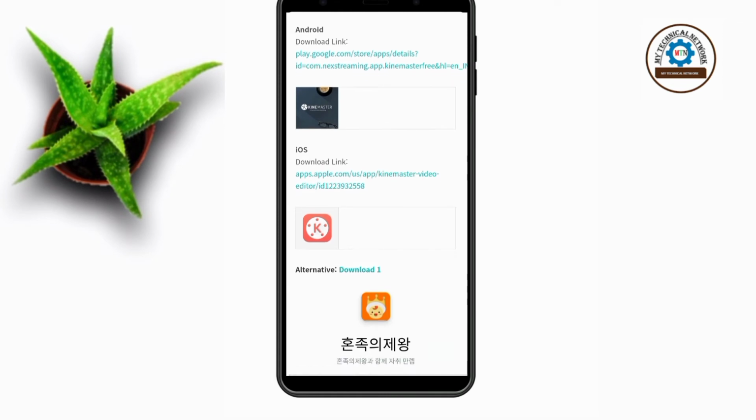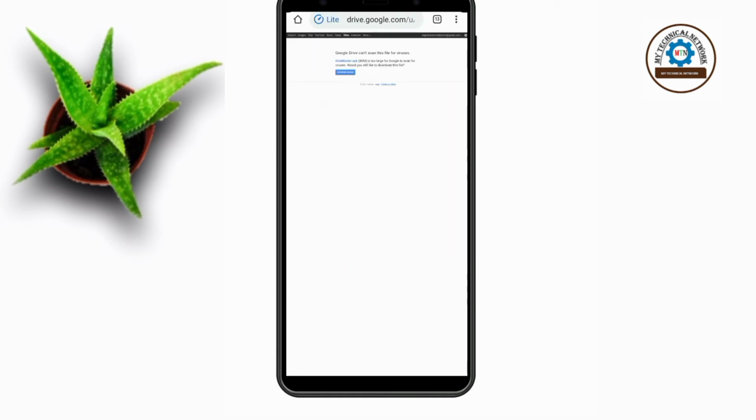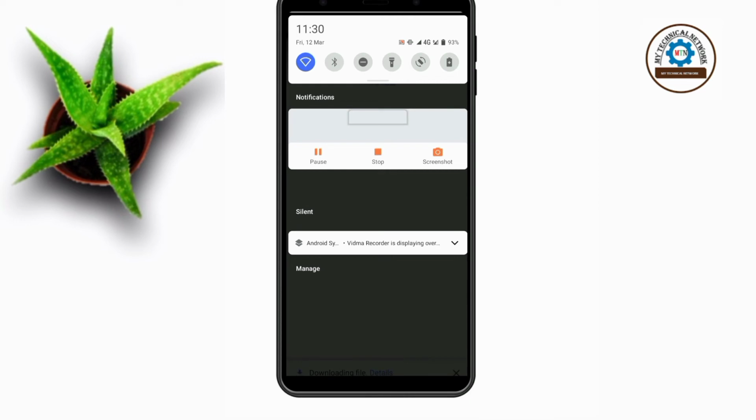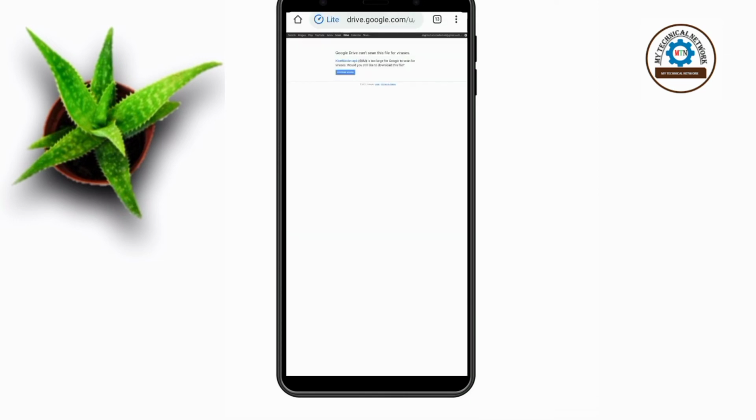Select alternate download one. Proceed them. Yes, download. Downloading is in progress. Your Kinemaster is almost ready.